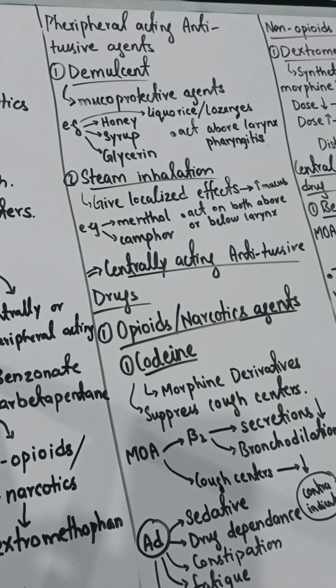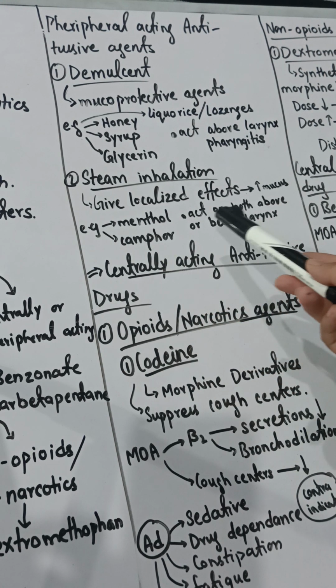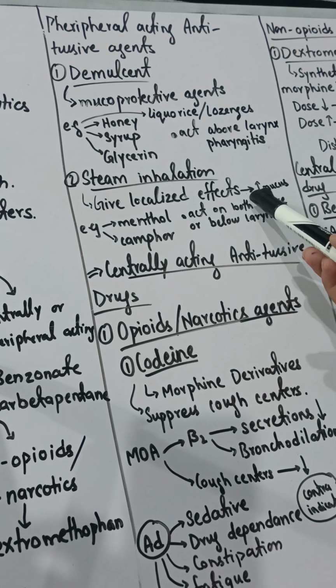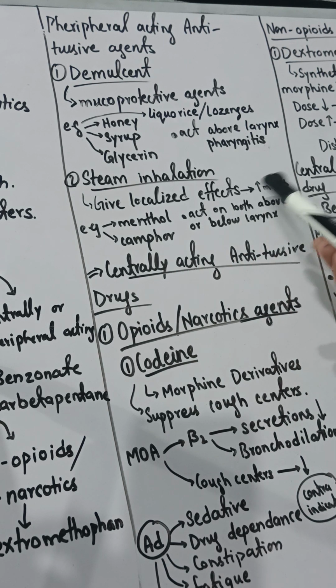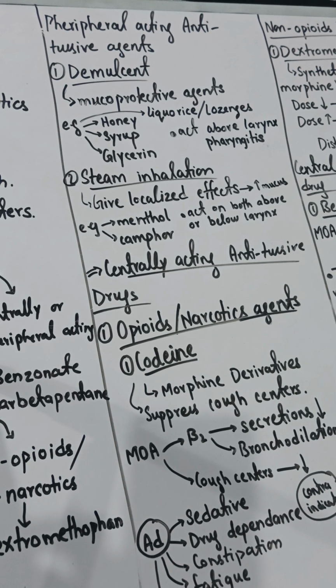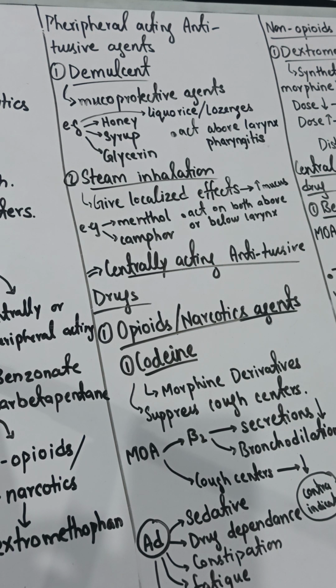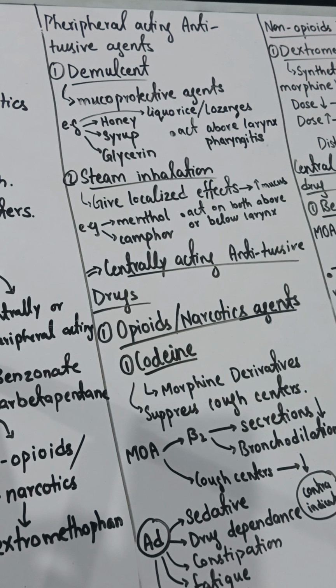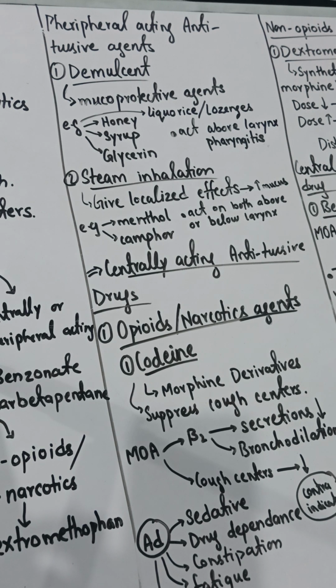So what are these drugs? They cause a localized effect only. And what is their action, how do they produce it? They increase the concentration of mucus. The more mucus is produced, the more smoothness occurs in your throat, and your cough will be stopped. In a dry cough, you know that no mucus is produced. By giving steam inhalation, we are increasing the production of mucus. As the mucus production increases, your cough will be stopped.